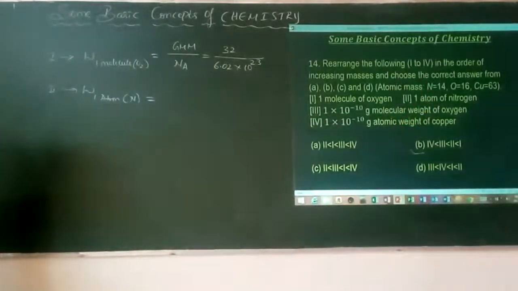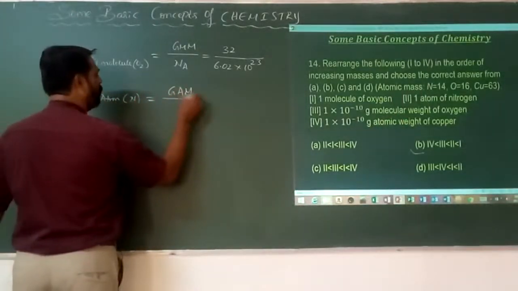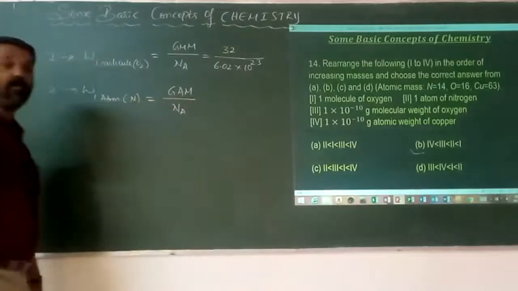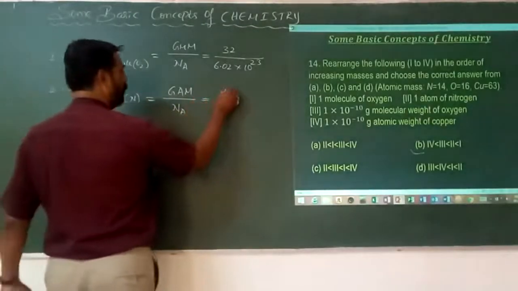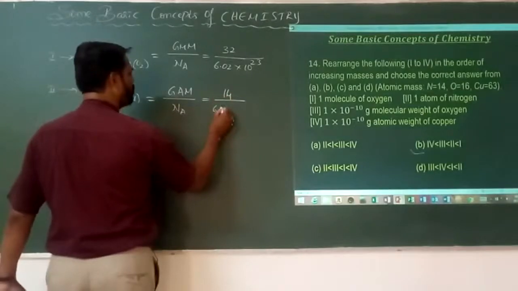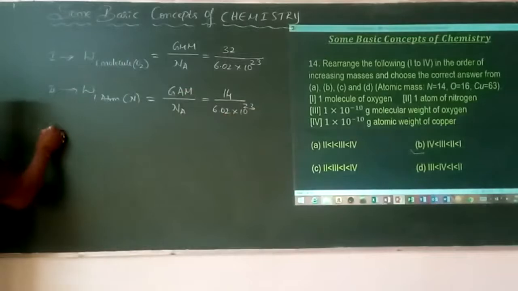That's why it is not the molecular mass, it is the GAM. What is GAM? Gram atomic mass. Divided by what number? Atomic mass. Don't simplify that. Okay? The third one is